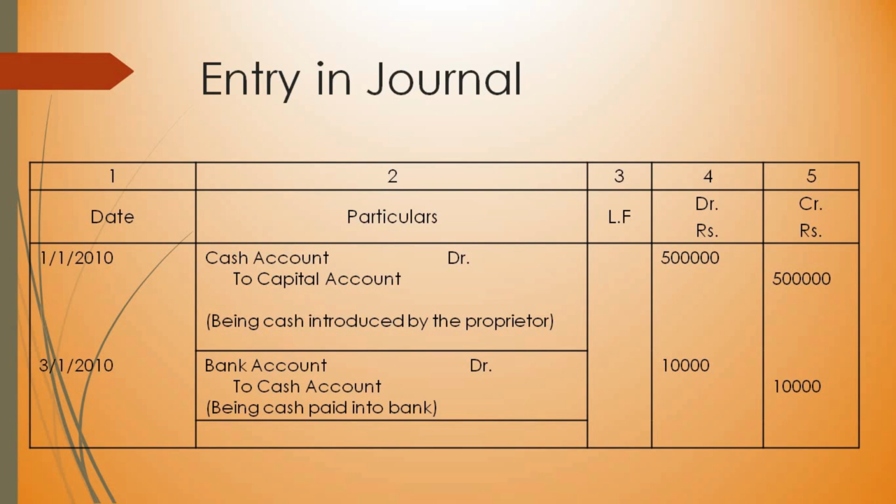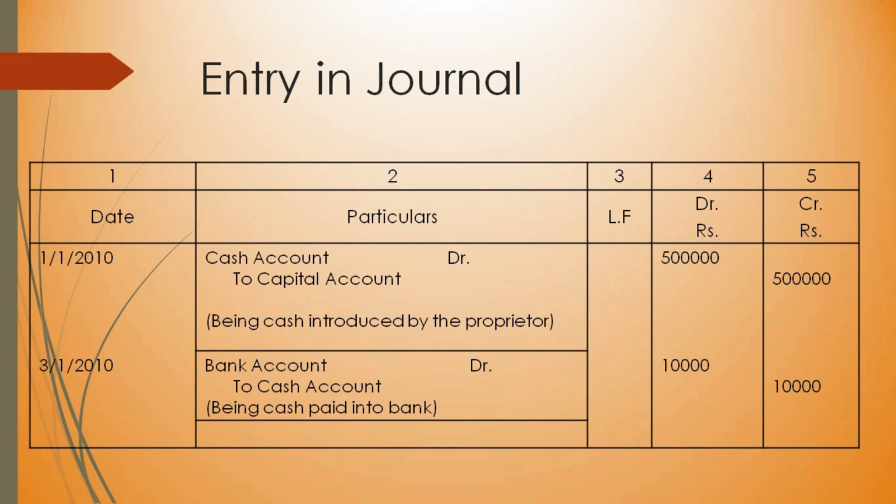So in this case, deposited into bank. So bank is the receiver or the giver? Because we are depositing, bank is a receiver. We are giving it to the bank. So deposited into bank means bank is a receiver. That's why you are putting it on the debit side.